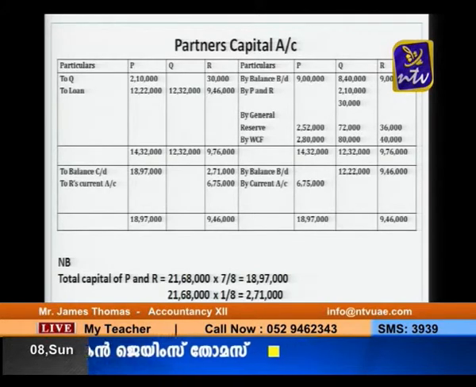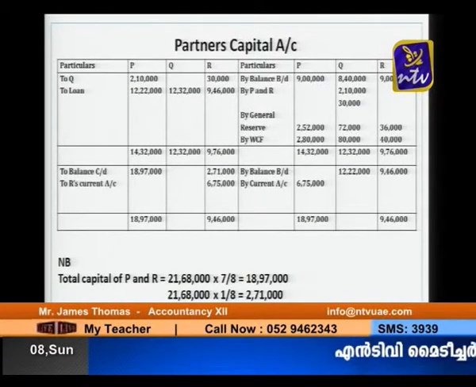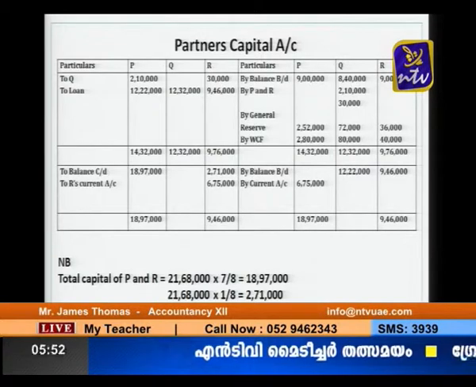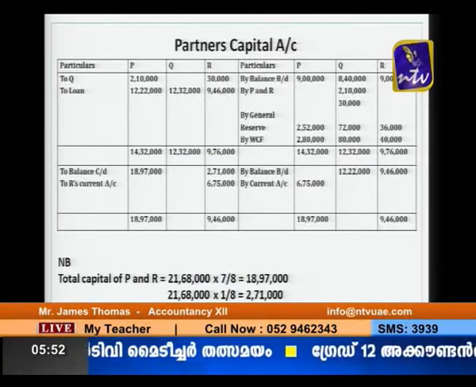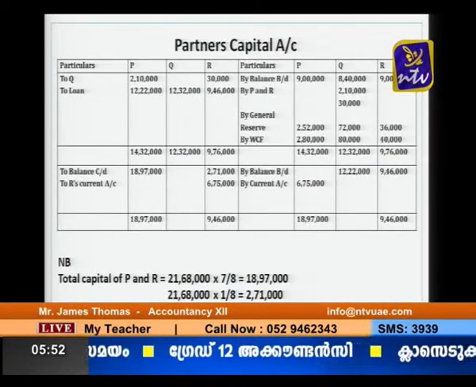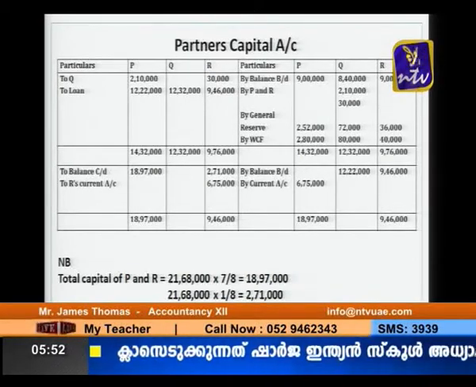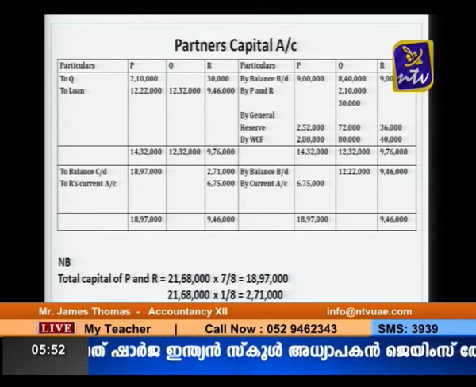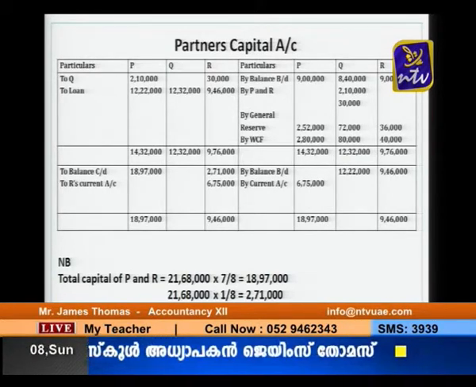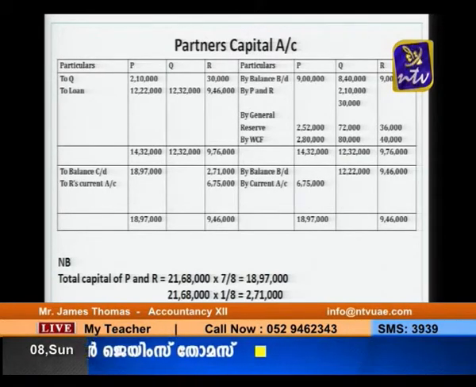Then after this, as usual, we make the partners' capital account. All of you look at the monitor. By balance brought down, you can see their old capitals, 9 lakh and 8,40,000, and again the last one, 9 lakh, and the goodwill treatment is there. So as I said, the person who is leaving, here Q, is getting goodwill and the other partners are losing goodwill.